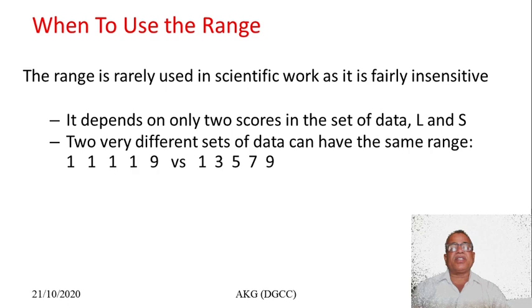But sometimes there is confusion, because look at this example: two very different sets of data can have the same range. The first data is 1, 1, 1, 1, 9 and the other data is 1, 3, 5, 7, 9, but the range is the same. Range is 9 minus 1 equals 8 for both the data. So range is a confused measure of dispersion.